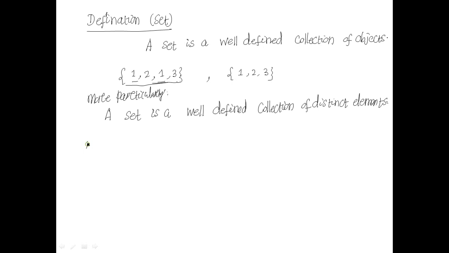For example, the most fundamental example is N, the set of natural numbers. You can see that all the elements are distinct and well defined, so this set is well defined.